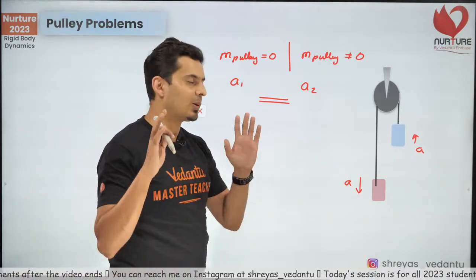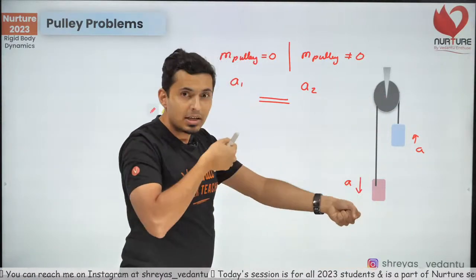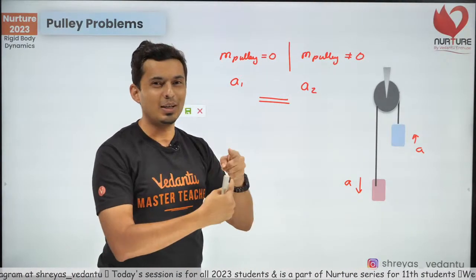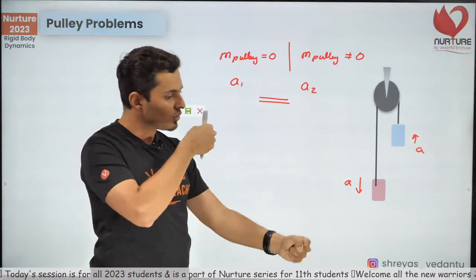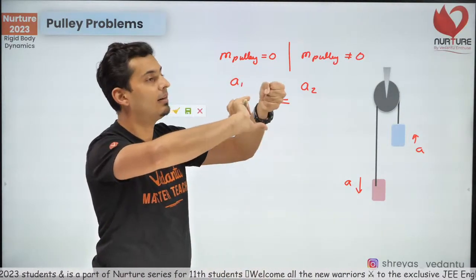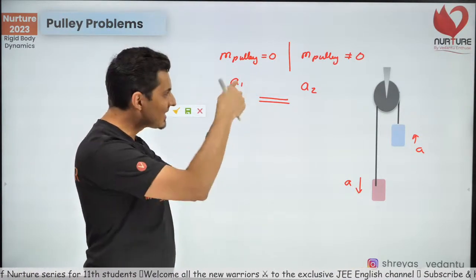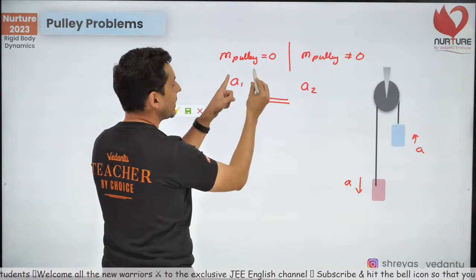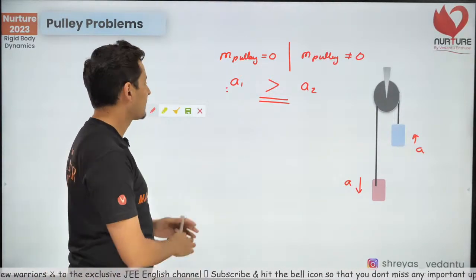Very true. a1 is more. Perfect. a1 will be more because when the pulley has mass, then you have to rotate the pulley as well. So some energy will be spent in rotating the pulley, and because of that the system will have lesser acceleration. The forces will now not only have to accelerate the masses themselves, but also will have to rotate the pulley, so there is too much spending. That's why the effect will be less, and the acceleration with a pulley having some mass will be less. So a1 will be more, a2 will be less.